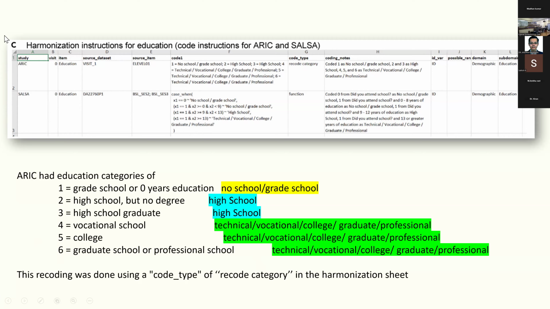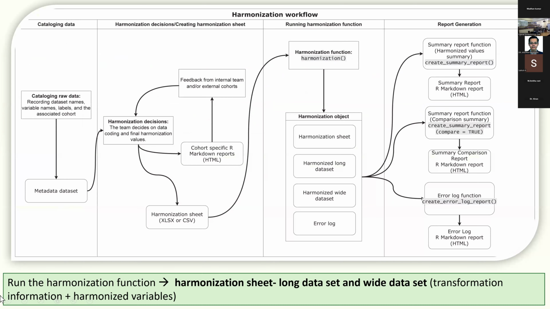Here you can see under the ARIC study, you have the source item and they have given the coding instructions. They've told the function also, to recode the category, and they've also given you the coding notes. Now that you have created this harmonization sheet, the next thing is to send it to the software and ask the software to run the harmonization function. The software does it, and it gives you the final harmonization sheet, which has a long data set as well as a wide data set. And it gives you the summary also.